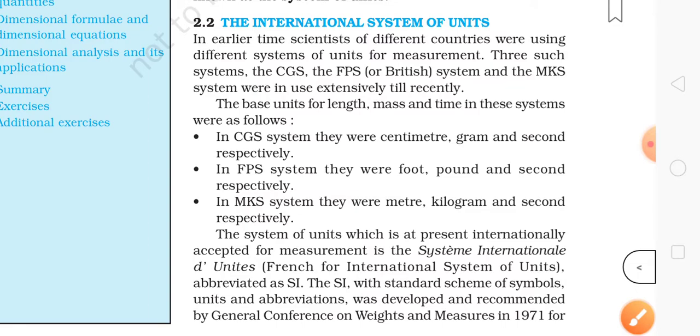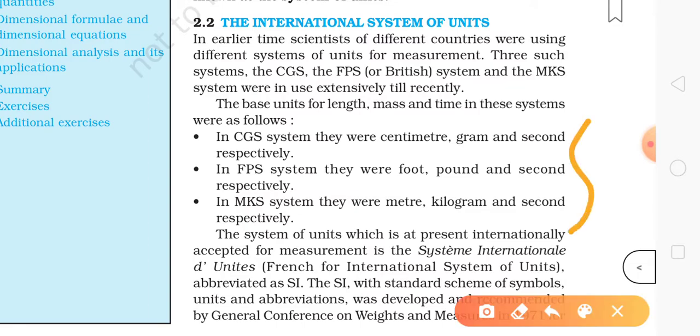Here it is written: in the CGS system there were centimeter, gram, and second, respectively, where C means centimeter, G means gram, and S means second. Then FPS is foot, pound, and second, and MKS means meter, kilogram, and second.